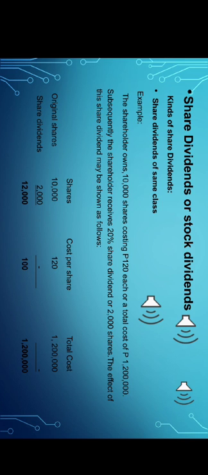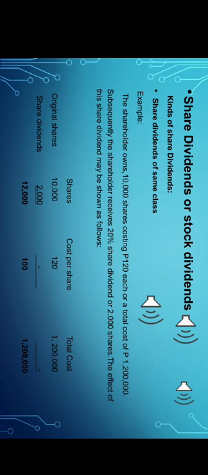The memorandum entry refers to a short message and it is not a complete journal entry because it does not contain debit and credit amounts. In the example problem in the book, a shareholder owns 10,000 shares costing 120 pesos each, or a total cost of 1,200,000. Subsequently, the shareholder received a 20% share dividend, or 2,000 shares.